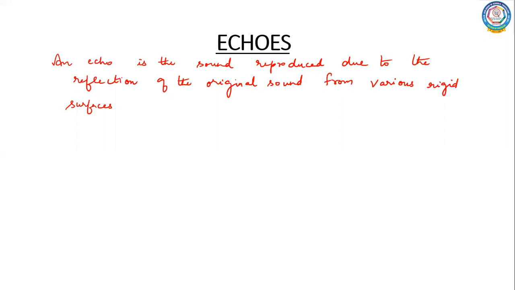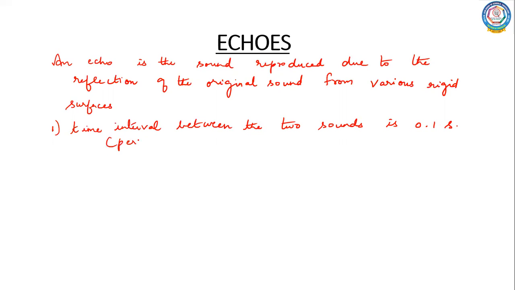We can hear two sound waves very clearly if the time interval between the two sounds is 0.1 second, which is nothing but what you call persistence of hearing.